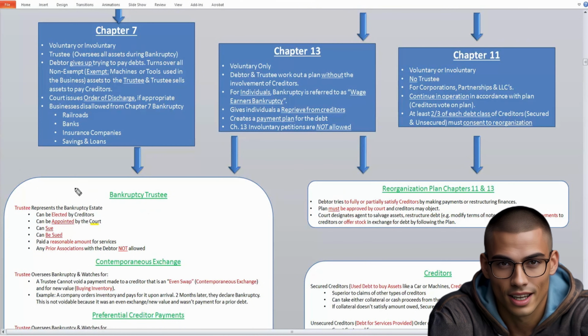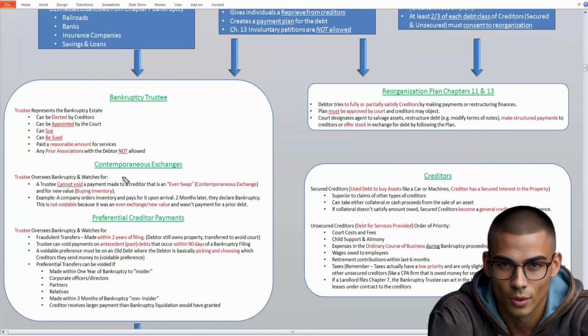Now, since the trustee is responsible for the bankruptcy estate, they can sue on behalf of the estate. They can also be sued because they're responsible for that estate. They must be paid a reasonable amount for their services, and any prior associations with the debtor is not allowed. So they're not allowed to have had any prior associations with the debtor.